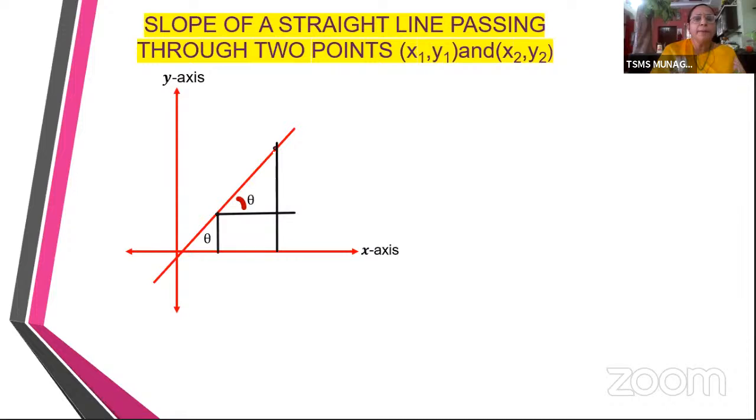Now let me draw perpendiculars from these 2 points, A of x1, y1 and B of x2, y2. Then the foot of the perpendicular here on x-axis would be x1 and the foot of the perpendicular from B would be x2. Now I have a small right angle triangle. So this part would be what? It would be just the difference of these two things. Is it not? From here to here, this is x2. And again from here to here, it is x1. So the difference is going to be simply x2 minus x1.